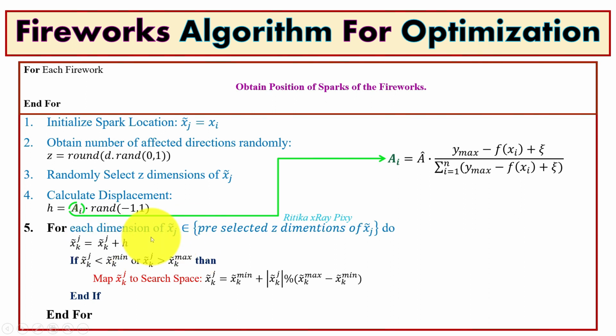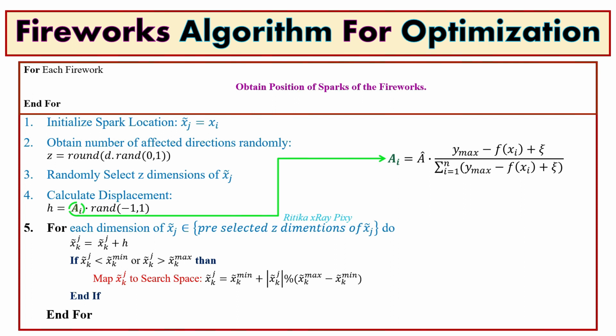Next, when the location is generated, we will check whether the generated location is within the search space boundary or not. So here we will apply the mapping strategy to keep the spark location in the search space boundary.